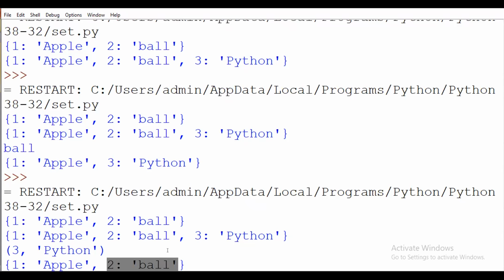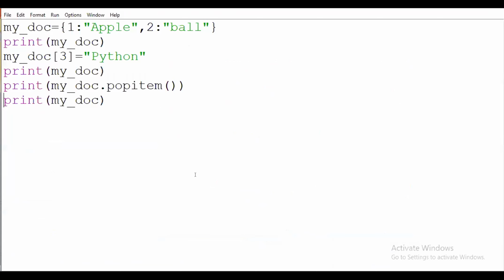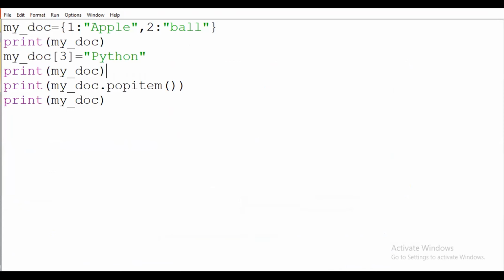Popitem means, we have the popitem operation here. So the popitem operation means it will not remove any element.